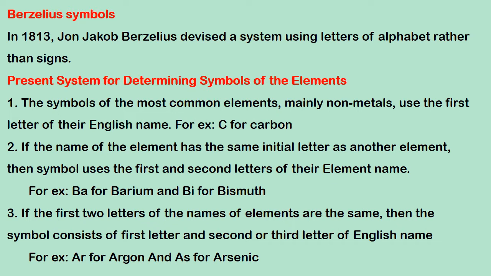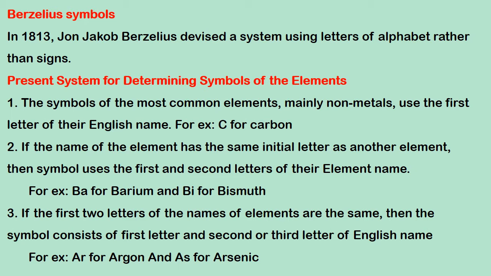The symbols of the most common elements, mainly nonmetals, use the first letter of their English name. Example, C for carbon. If the name of the element has the same initial letter as another element, then the symbol uses the first and the second letters of the element name. For example, Ba for barium and Bi for bismuth.